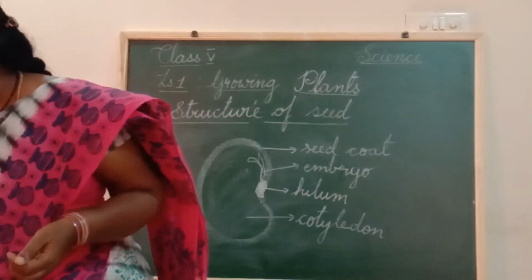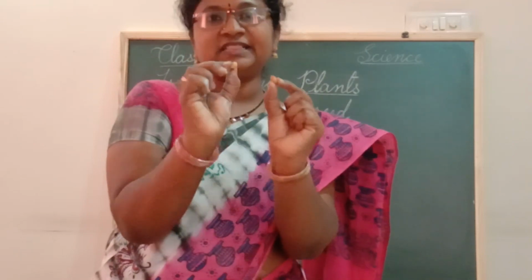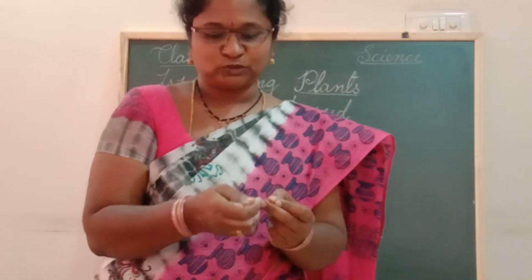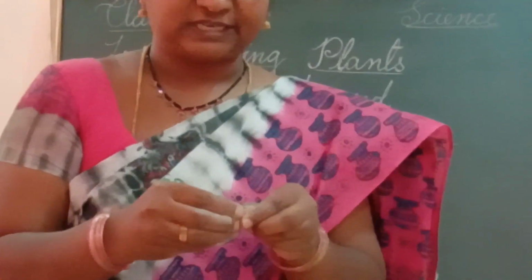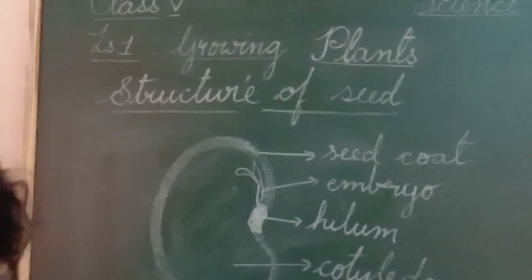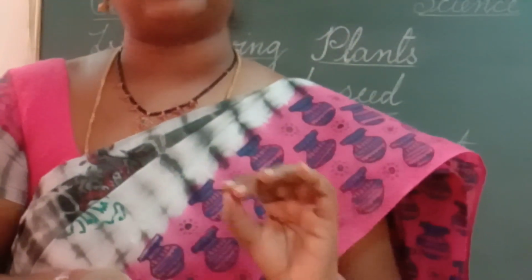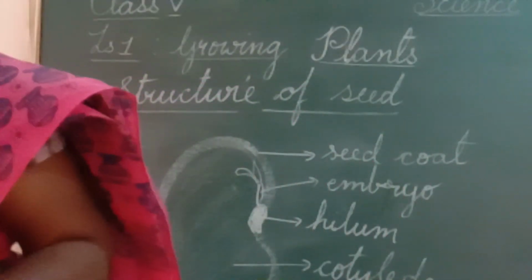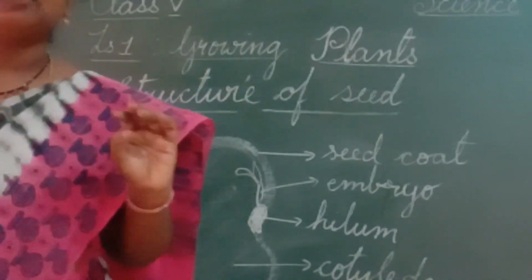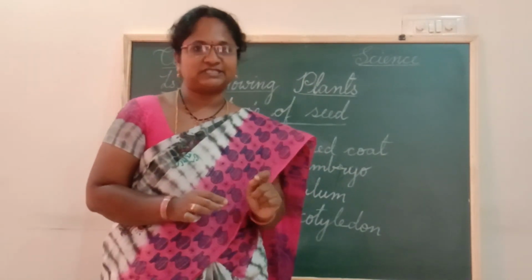Along with that, we have some peas here, and peanuts, that is the groundnuts. Even these have the seed coat and two cotyledons. But do all seeds have two cotyledons? No, all seeds do not have two cotyledons. These are found in peas, jackfruits, almonds, cashew nuts and so on.